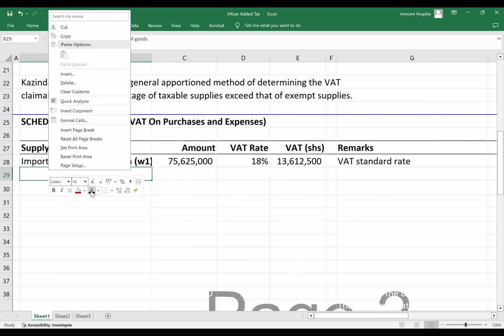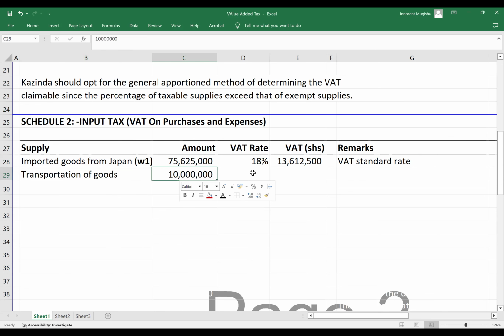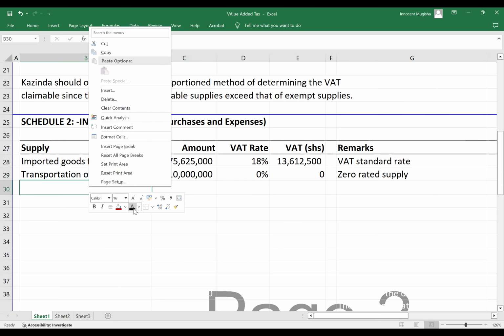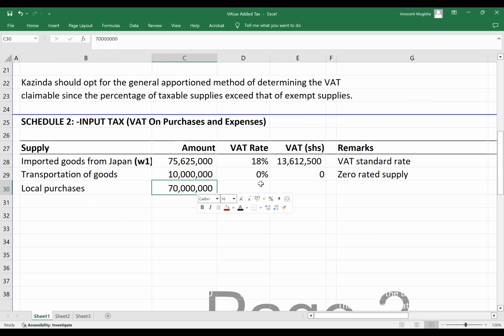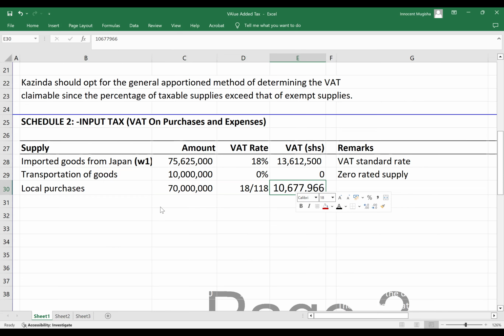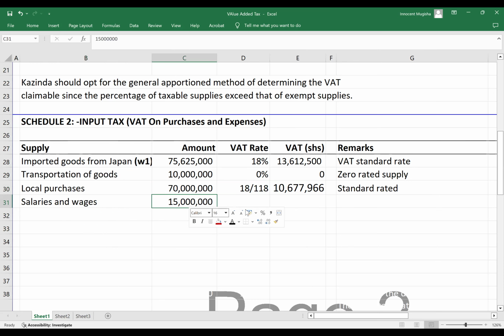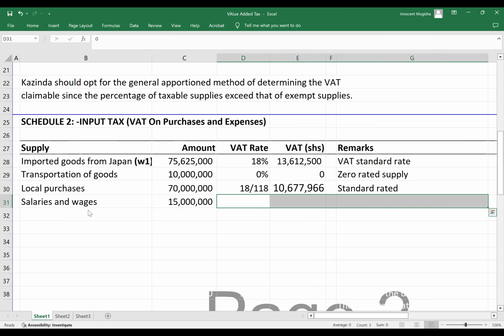Number 2, we have transportation of goods. KAZINDA spent 10 million to transport the goods. That is 0%, so that is a zero rated supply. Local purchases to the tune of 70 million. VAT is inclusive, so we use 18 out of 118. I explained that. The VAT is 10.6, standard rated. He spent on salaries and wages to the tune of 15 million. Salaries and wages are outside the scope of VAT.